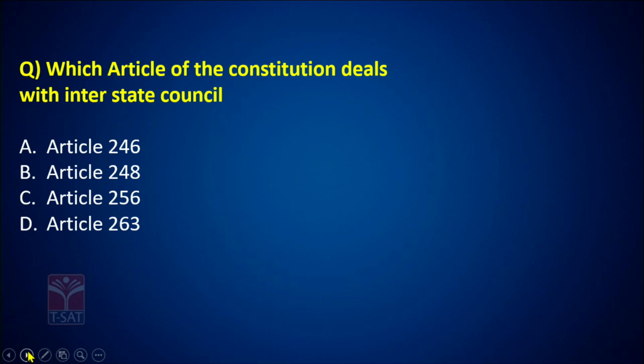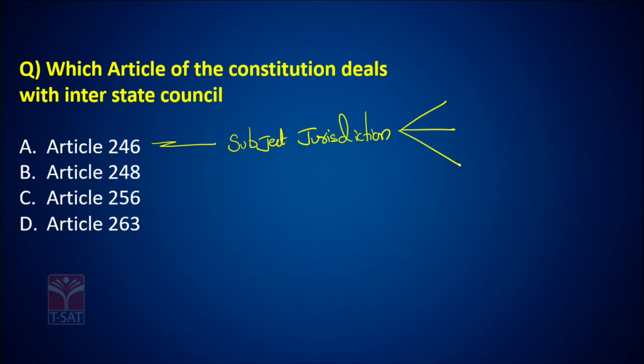Which article of the Constitution deals with inter-state council? Now, Article 246 deals with subject jurisdiction. That is, the subjects are divided into 3 lists: union list, state list, concurrent list. You all know this.